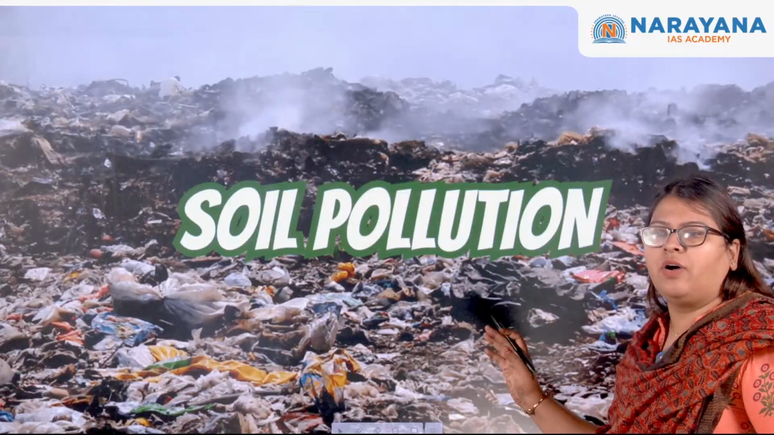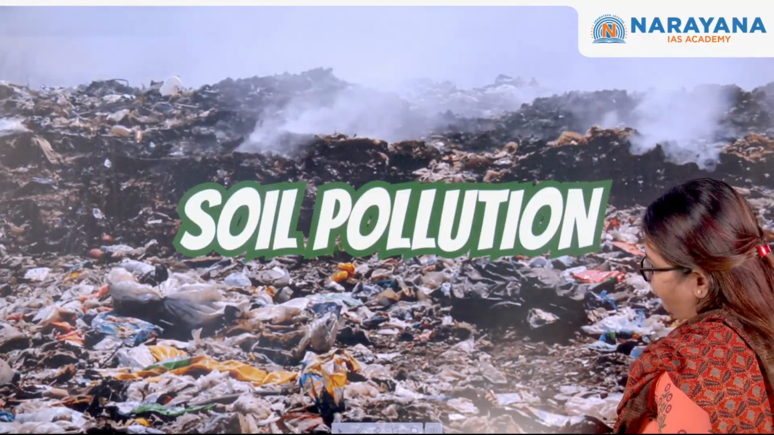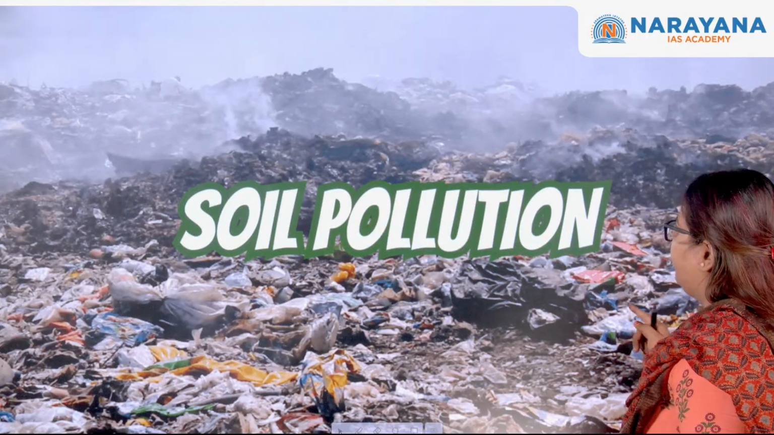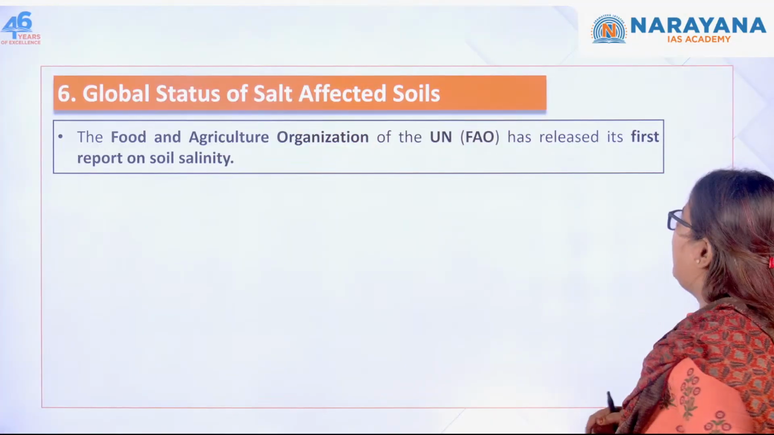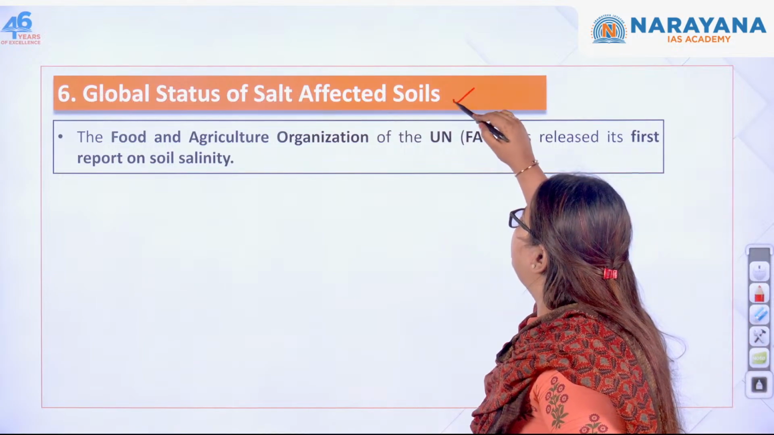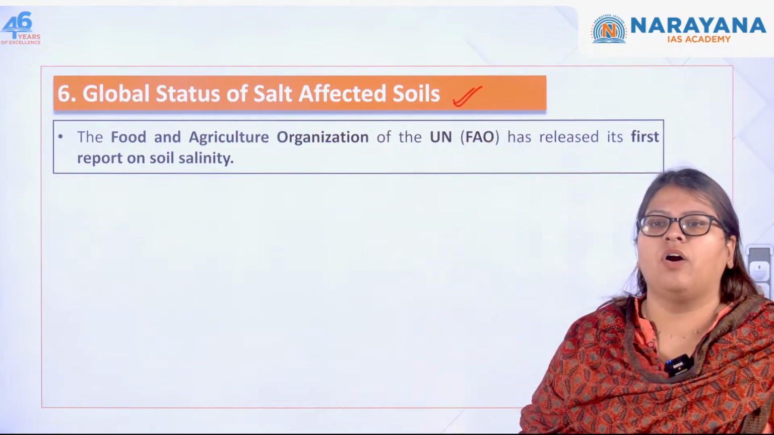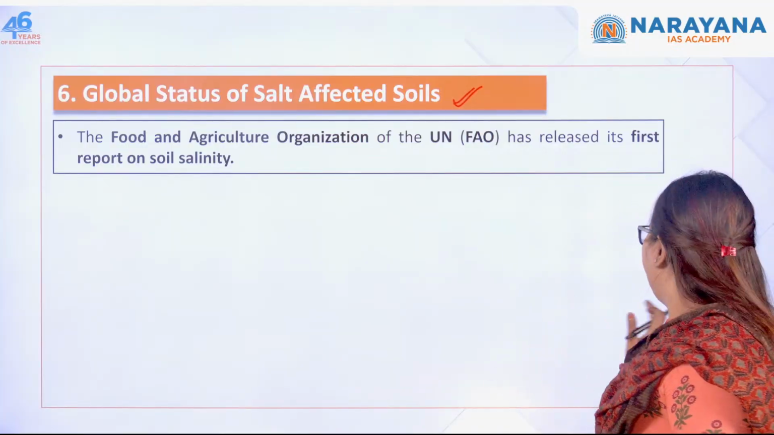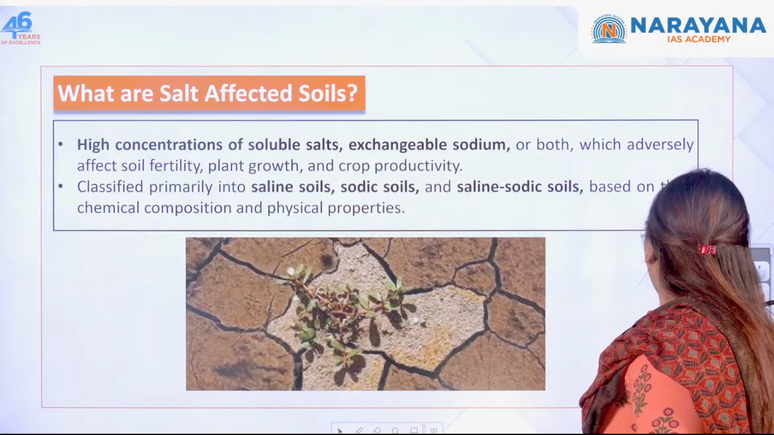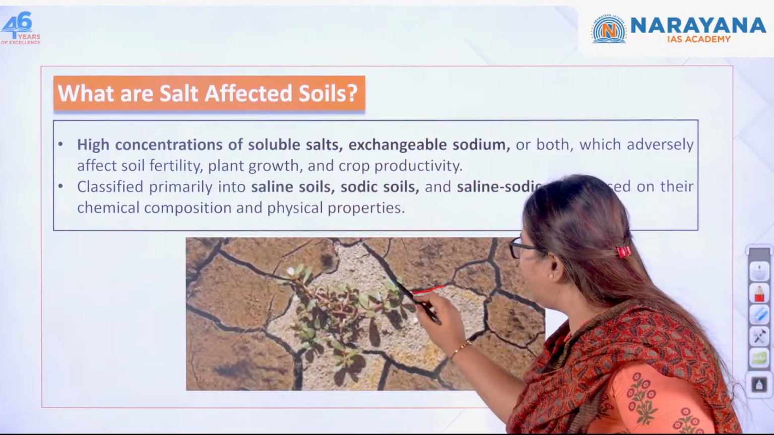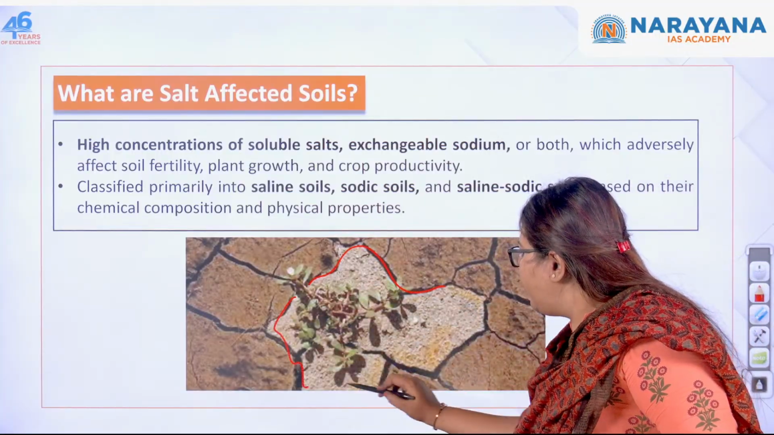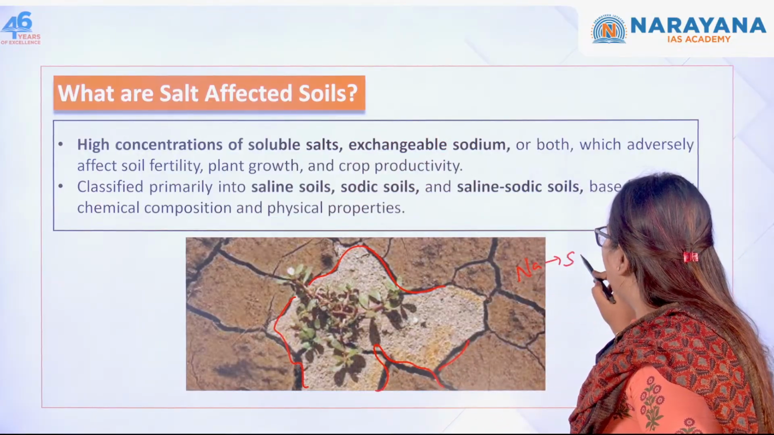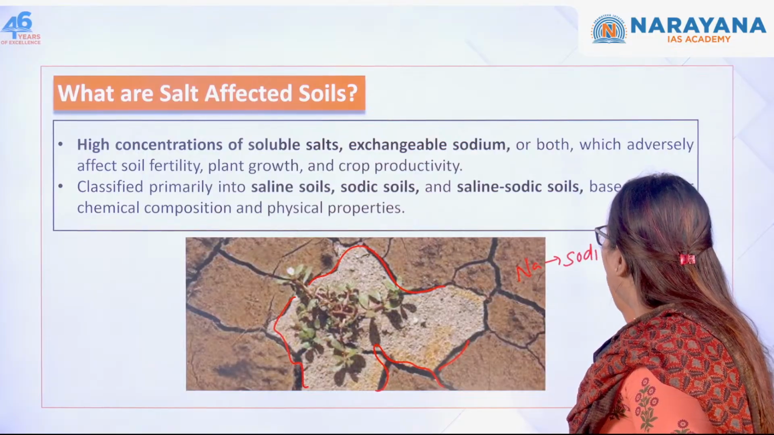So this is soil pollution, and in it we will be discussing different topics. Let us start with the global status of salt affected soils. So what are salt affected soils? These are soils which are terribly affected by different types of salts. When there is more absorption of sodium salts, the soil is called sodic soil.